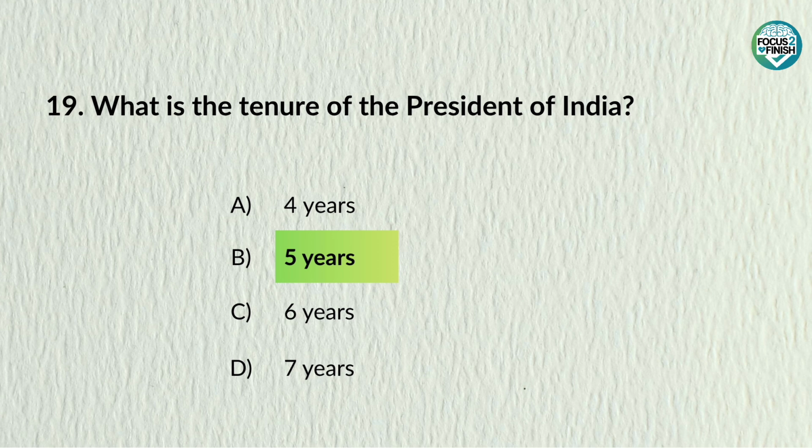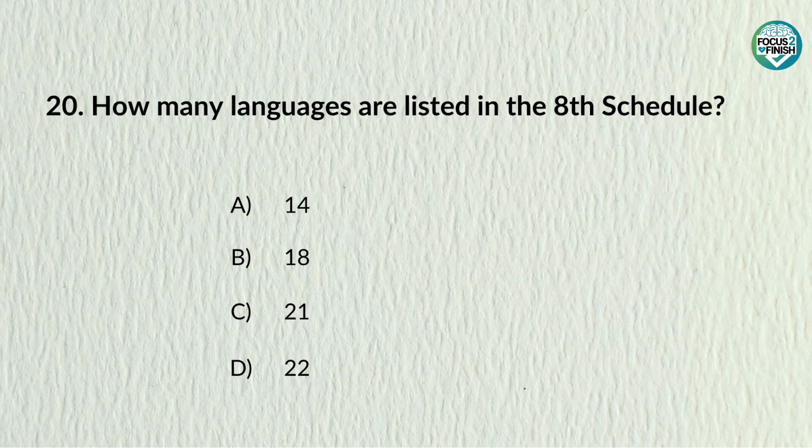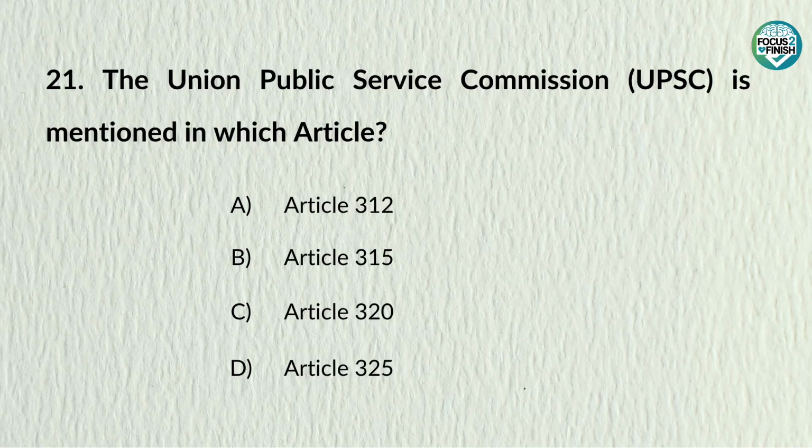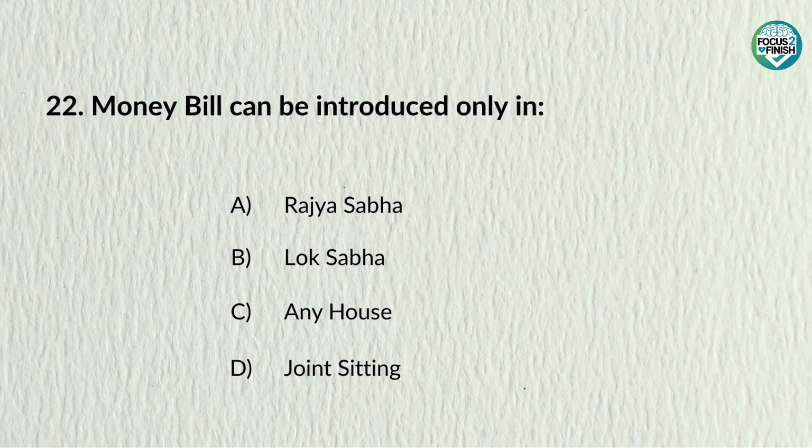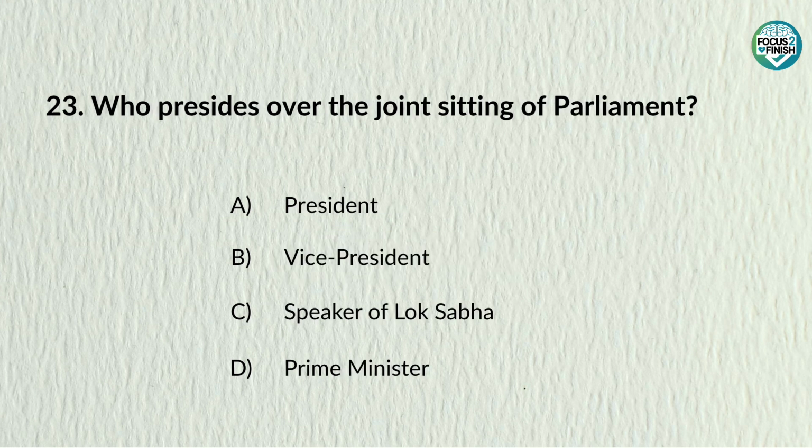What is the tenure of the President of India? Answer: 5 years. How many languages are listed in the 8th schedule? Answer: 22. The Union Public Service Commission (UPSC) is mentioned in which article? Answer: Article 315. Money bill can be introduced only in. Answer: Lok Sabha. Who presides over the joint sitting of Parliament? Answer: Speaker of Lok Sabha.